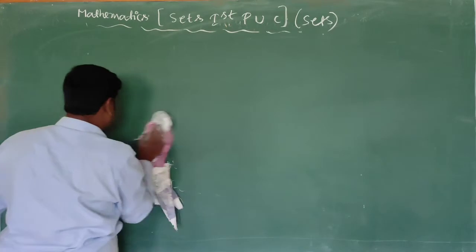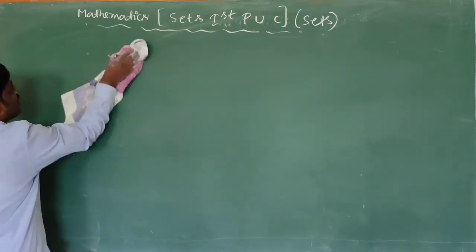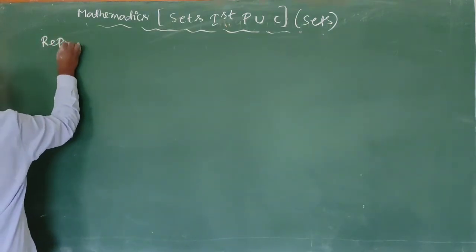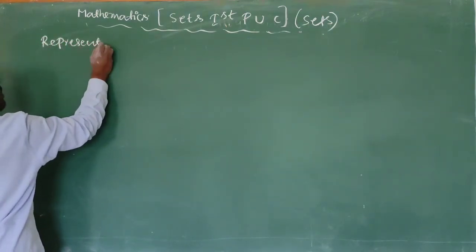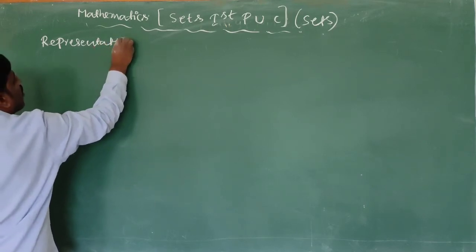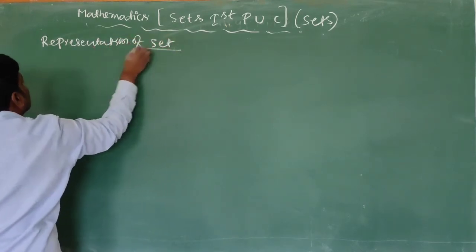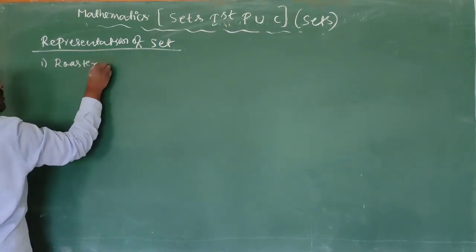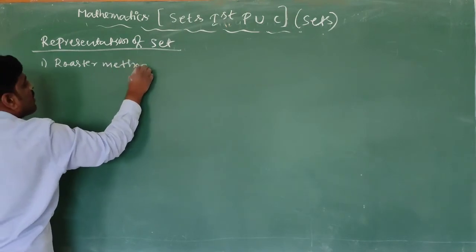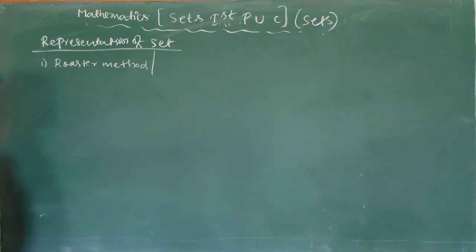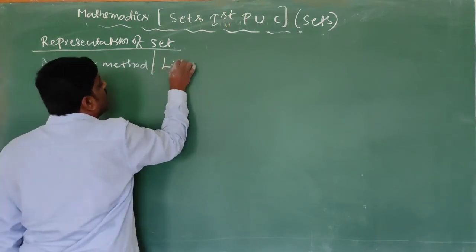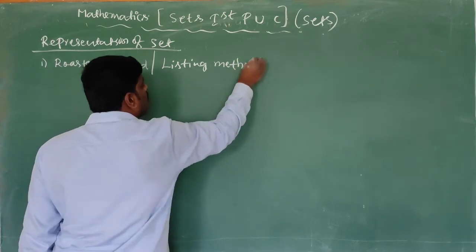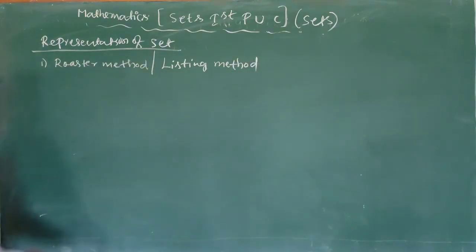Now, representation of a set. We can divide the representation of a set into two types. First one is the roster method, or listing method.